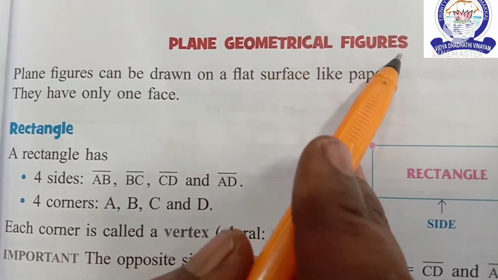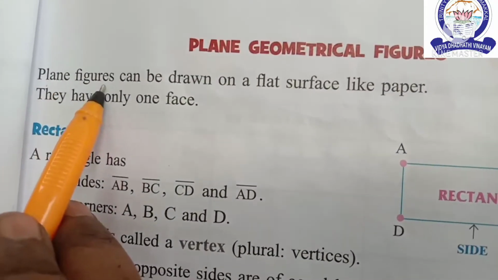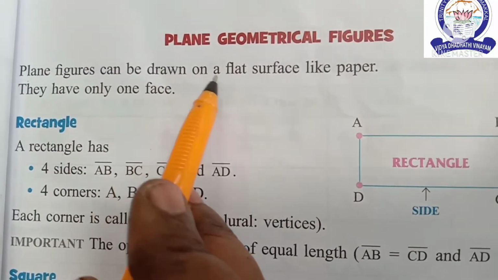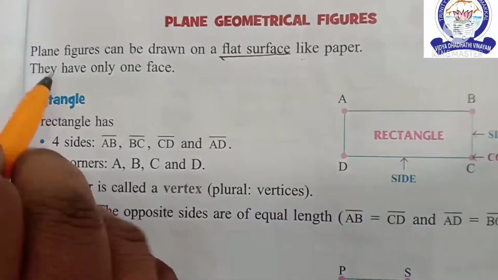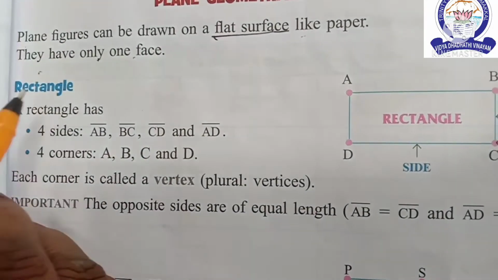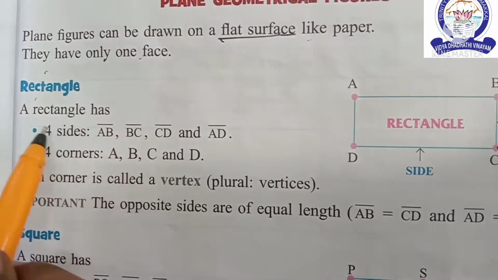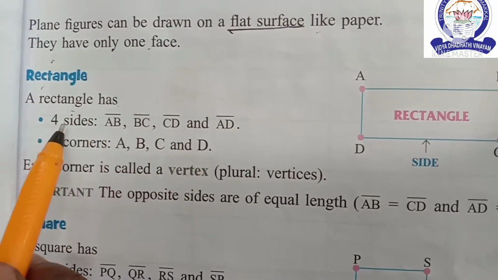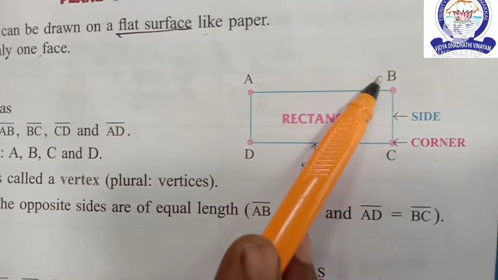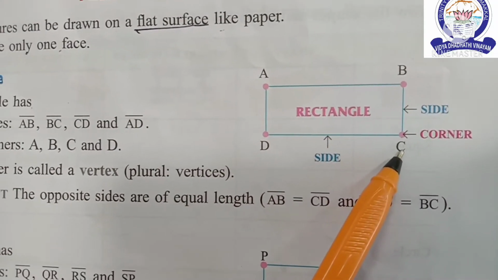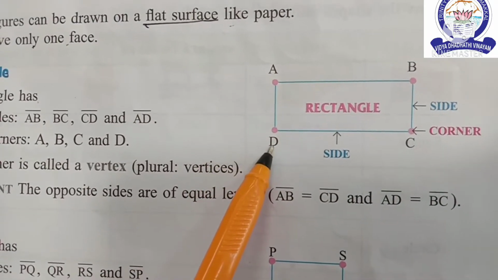Next, plane geometrical figures. Plane figures can be drawn on a flat surface like paper. They have only one face. First one, rectangle. A rectangle has 4 sides. See this picture? 4 sides, AB, BC, CD and AD.